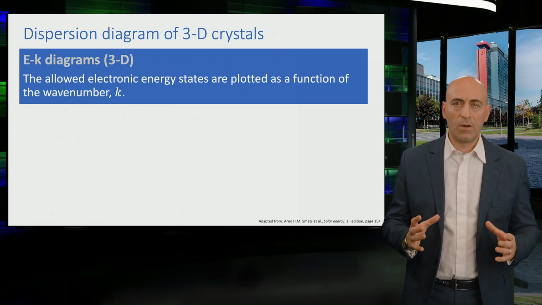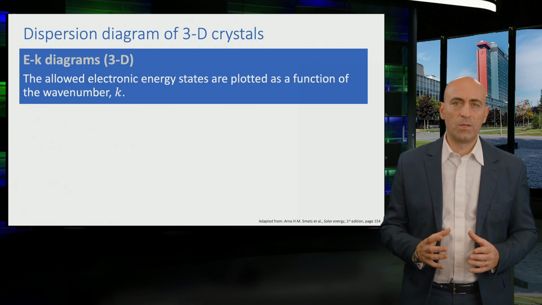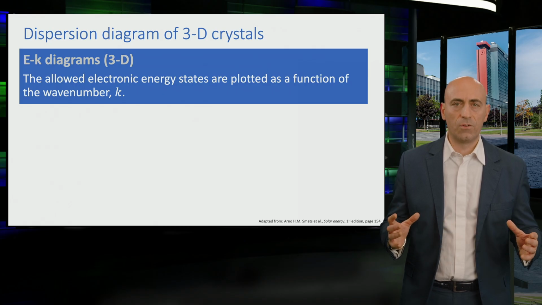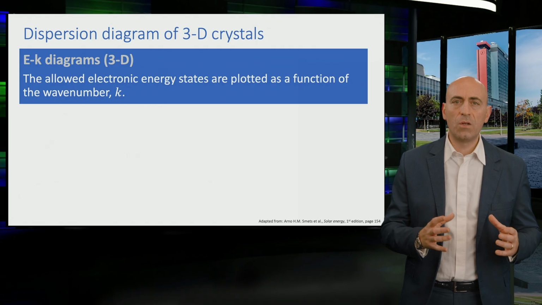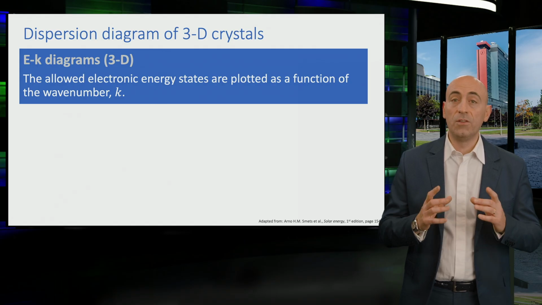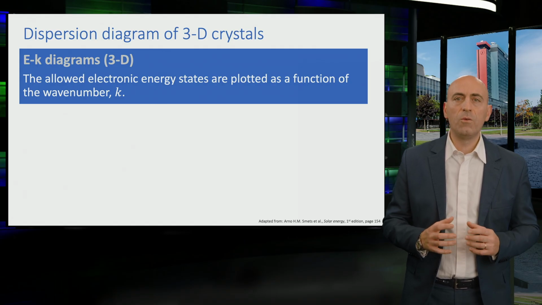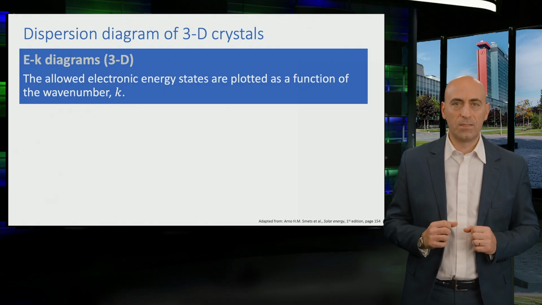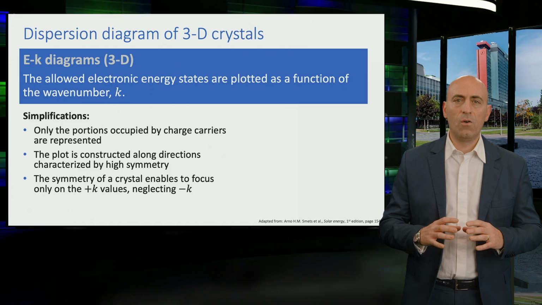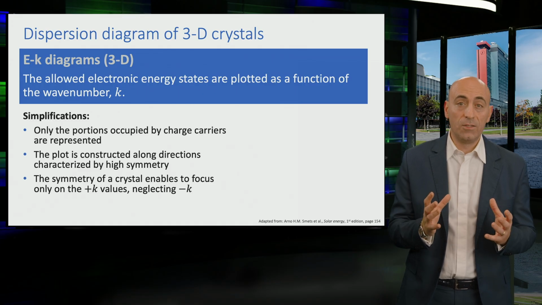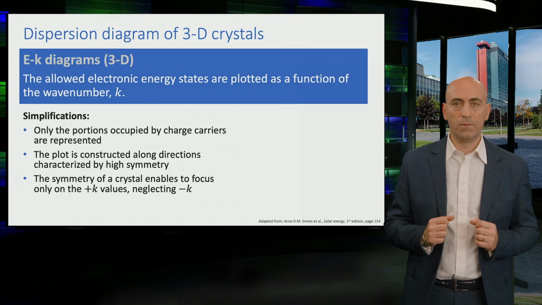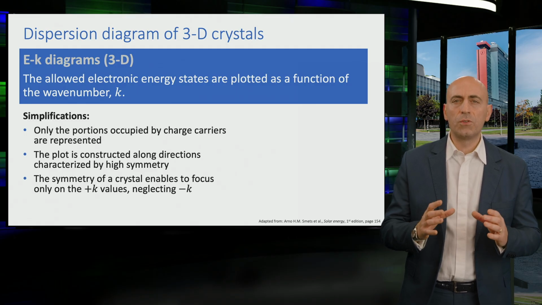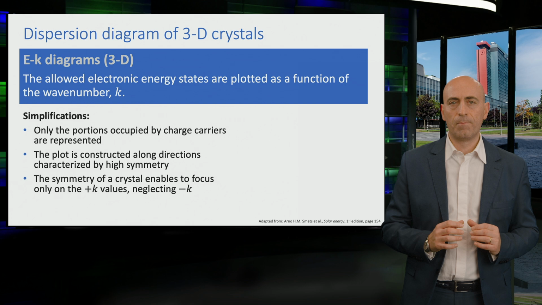We can extend our analysis to a three-dimensional system. In this case, we refer to k as a wave vector, and it depends on the crystal orientation that has to be taken into account. However, if we do so, the resulting plot will be very complex and difficult to analyze. For this reason, generally, only the regions that are the most likely to be occupied by electrons are plotted. Moreover, due to the symmetry of crystals, we can choose to plot only the positive values of k.